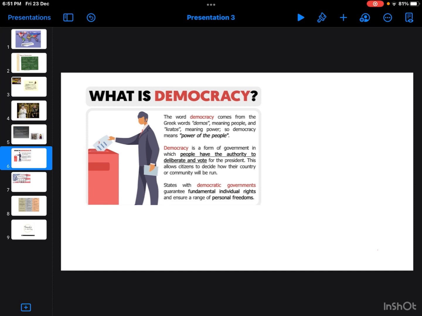Democracy is the government of the people. Democracy is the government of the people, by the people, for the people. It was said by Abraham Lincoln. It's the government of the people, by the people and for the people. We the people of India.